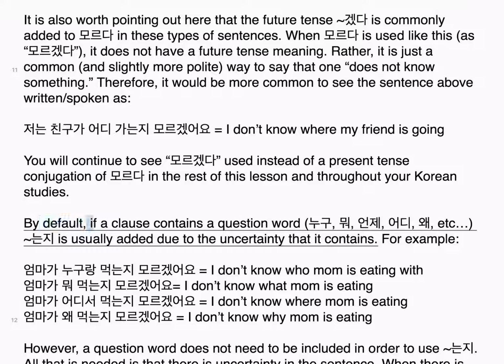By default, if a clause contains a question word, 누구, 뭐, 언제, 어디, 왜, etc., 는지 is usually added due to the uncertainty that it contains. For example, 엄마가 누구랑 먹는지 모르겠어요. I don't know who mom is eating with. 엄마가 뭐 먹는지 모르겠어요. I don't know what mom is eating. 엄마가 어디서 먹는지 모르겠어요. I don't know where mom is eating. 엄마가 왜 먹는지 모르겠어요. I don't know why mom is eating.